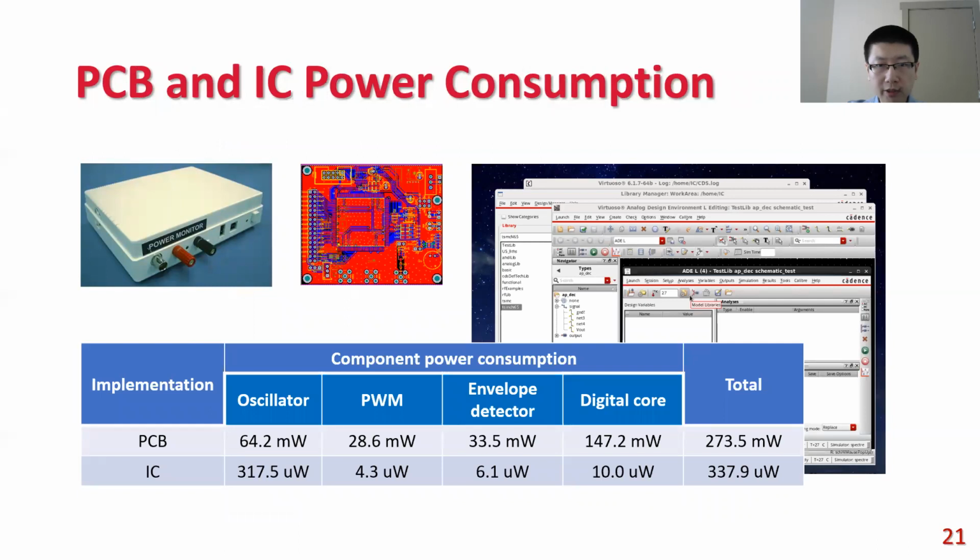We use a power monitor to measure the PCB power consumption, and we use the Cadence IC design platform to do power simulation. Our result shows that the Decouple sensor consumes 337.9 microwatts of power using IC design.